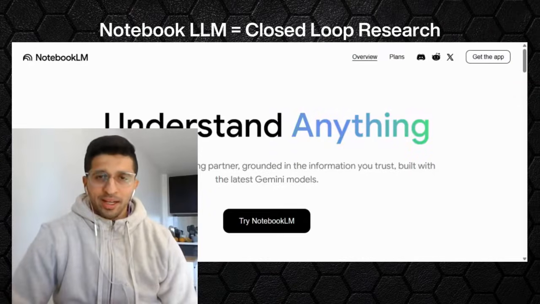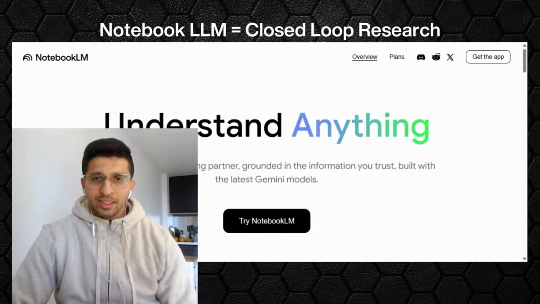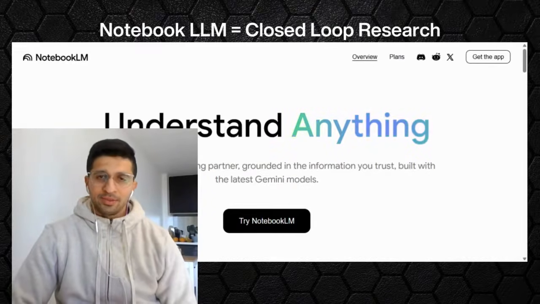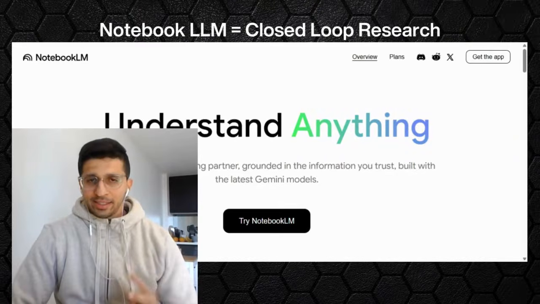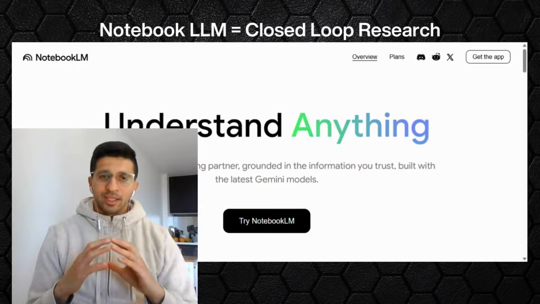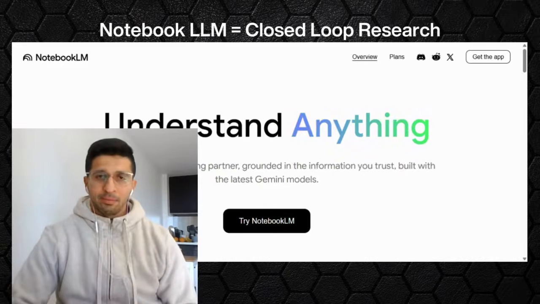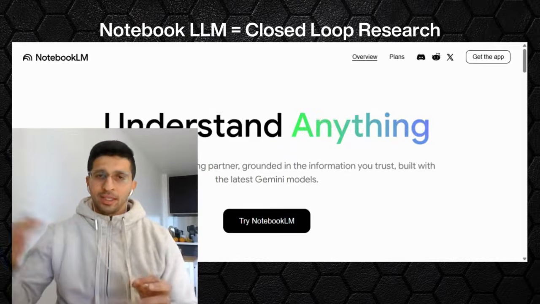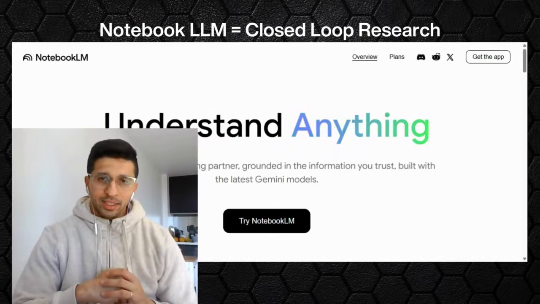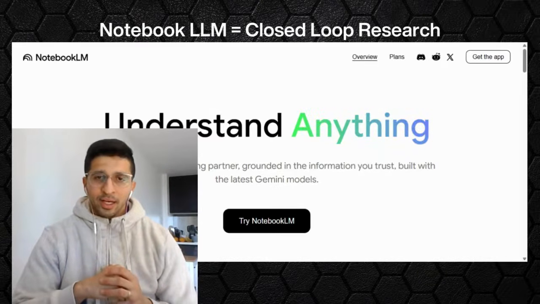Why is Notebook LLM an awesome tool? I think there's two reasons for it. The first one is that it reads thousands of pages in a matter of seconds. And the second is that you can define a closed loop where AI can only look at certain documents or certain links and give you information based on that. So it's not looking into random places on the internet and giving you information that's probably not correct or verified.